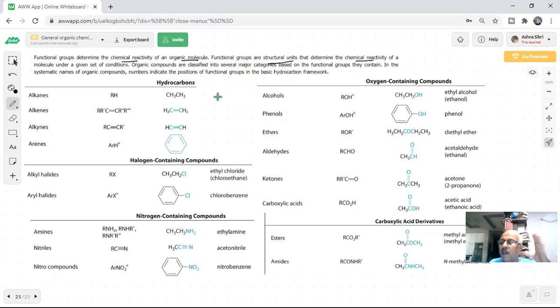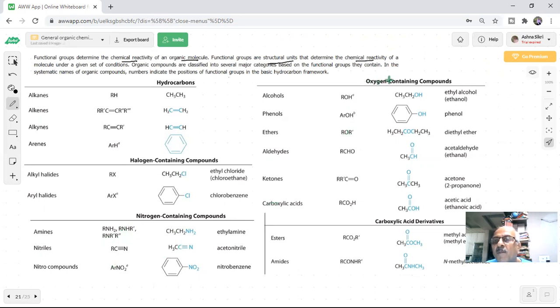So now it's clear: oxygen containing compounds, nitrogen containing compounds, and, for example, hydrocarbons. I'm putting them in one table: alkanes, alkenes, alkynes, arenes. They have only carbon and hydrogen. Halogen containing compounds, students. Here you have alkyl halides and haloalkanes. That will be our first topic of organic chemistry. Then nitrogen containing compounds, students. You have amines, nitriles, nitro compounds, primary amine, secondary amine, tertiary amine. We'll study that also.